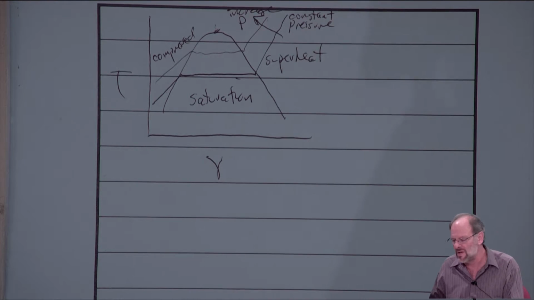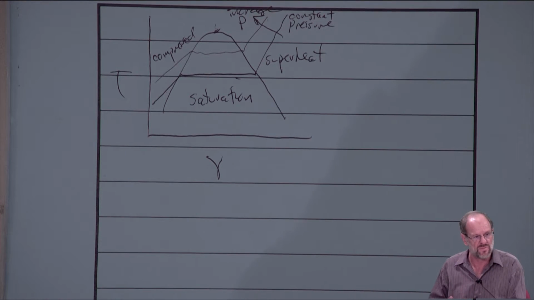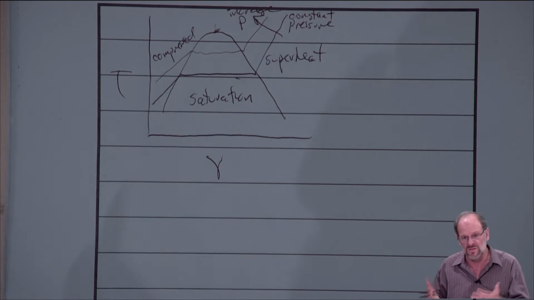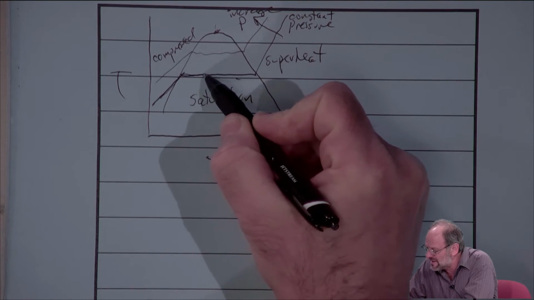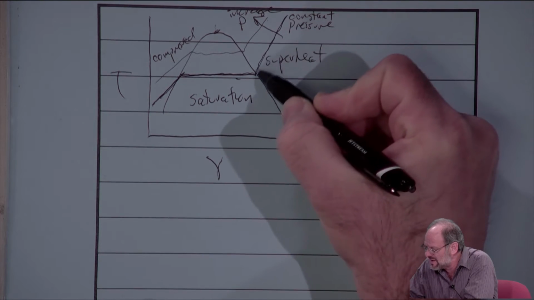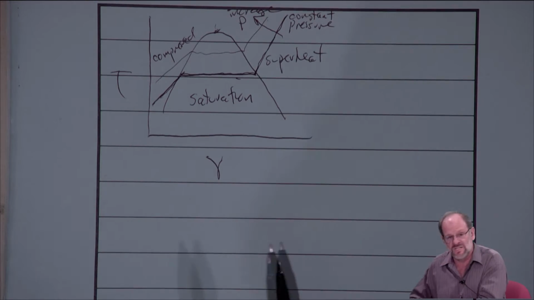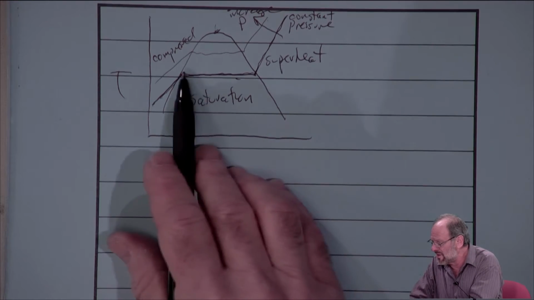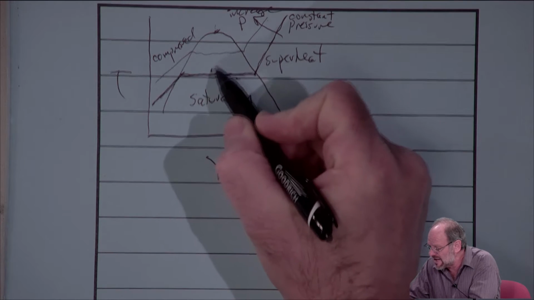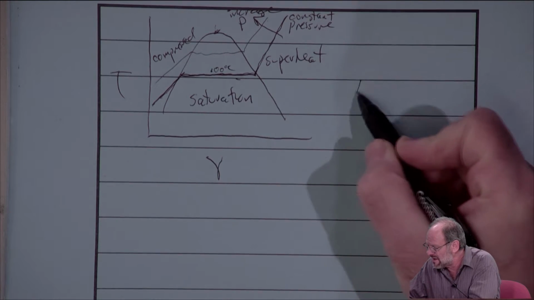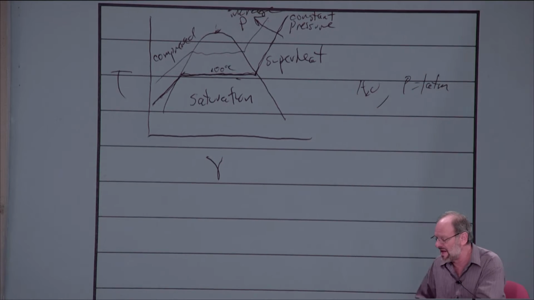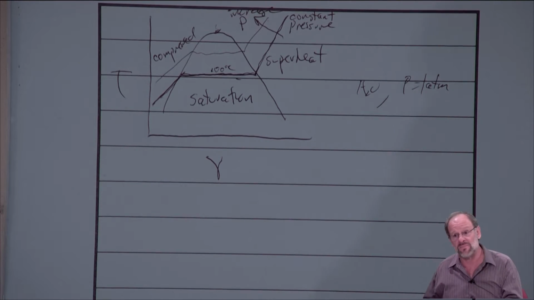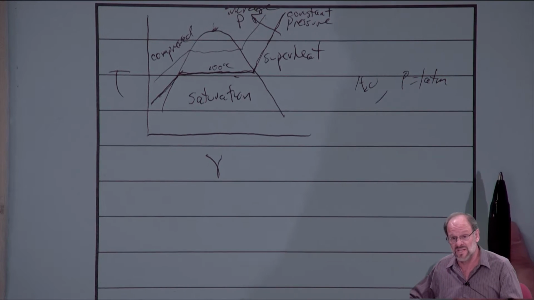If we think about atmospheric pressure versus the pressure in the mountains, we know that the pressure in the mountains is less. So if this heavier line just represents standard atmospheric pressure, as an example, we know that for water this temperature here has to be exactly 100 degrees Celsius, if we're talking about water at one standard atmosphere. On the other hand, if we're up in the mountains, we know that the pressure is less.